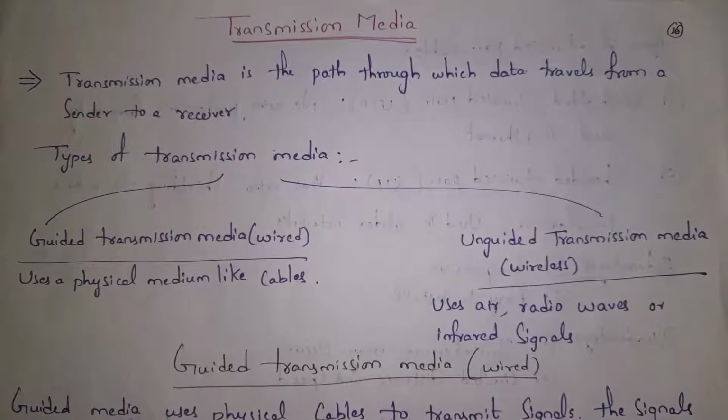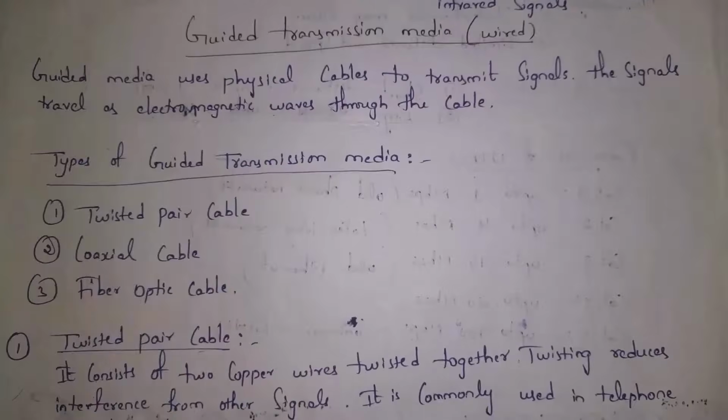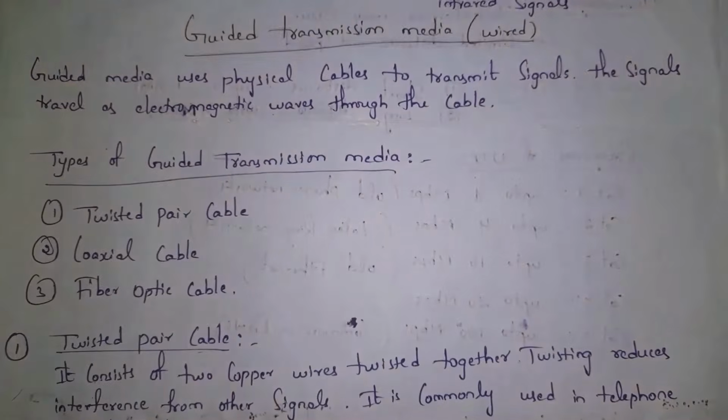Guys, if you connect devices using a physical medium like cables, then we call it guided transmission media. It is wired. And if we connect devices wirelessly, like using airwaves, radio waves or infrared waves, then we call it unguided transmission media. I will explain these two in detail. At first, I will explain what is guided transmission media.